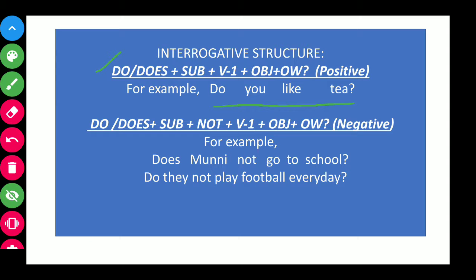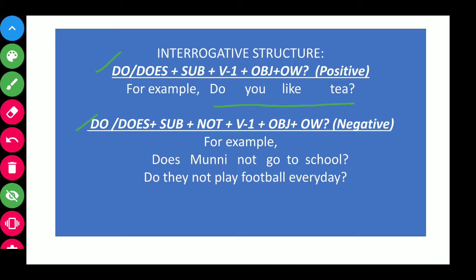Now what do we have to use, do or does? In the same way, whenever the subject is third person singular number, we have to use V5. So V5 means here does, and V1 means here do. As you is not a third person, and you is used in both cases, either singular or plural, so do you like tea?